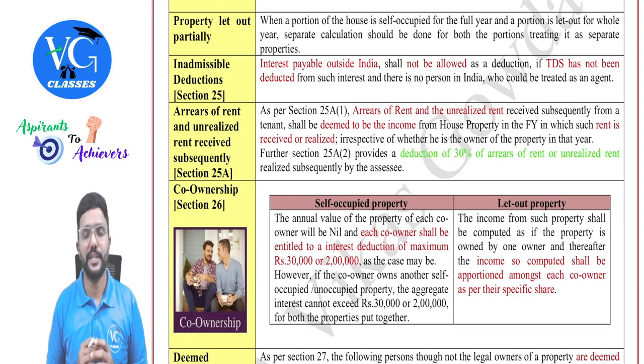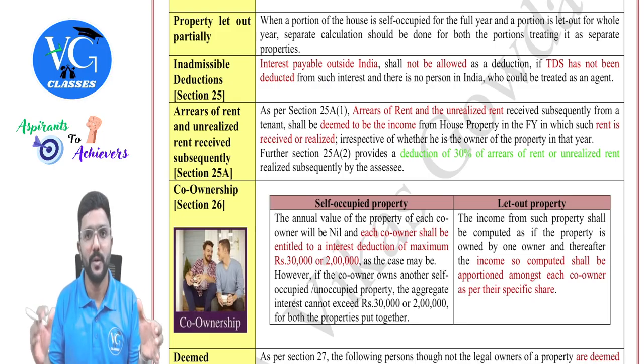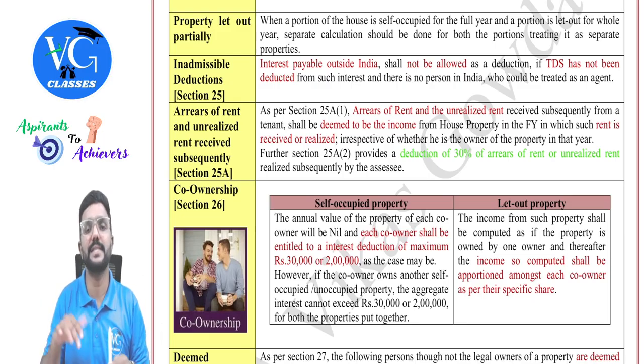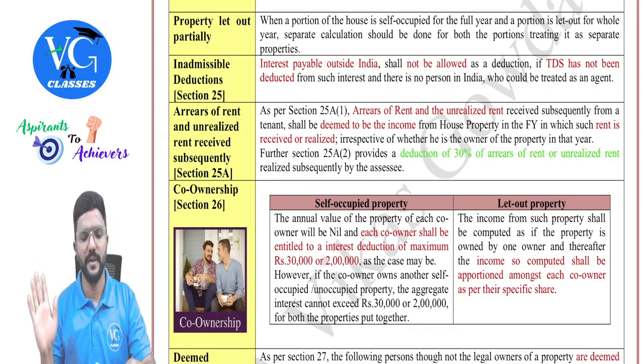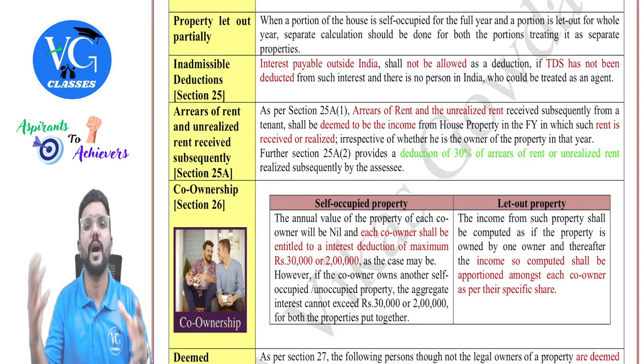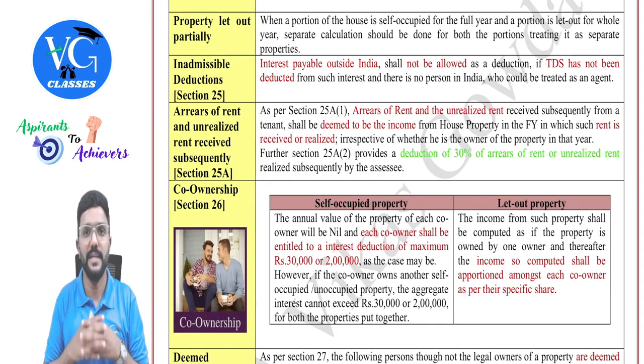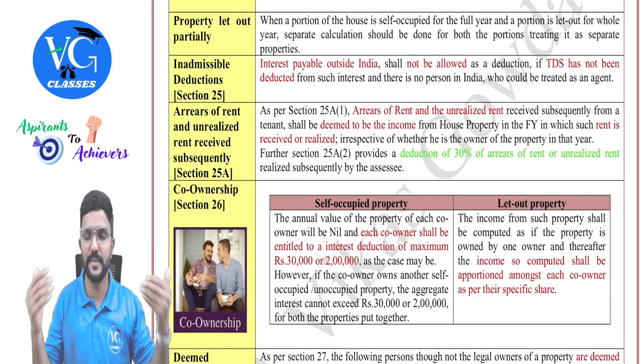Property let out partially. Guys, assume there is one property in which there are two units. One unit is let out, one unit is self-occupied. Then in that case, we need to treat each unit separately. We need to treat it as two separate houses, guys. Got it? Yes. So in such a case, we need to compute the income separately.